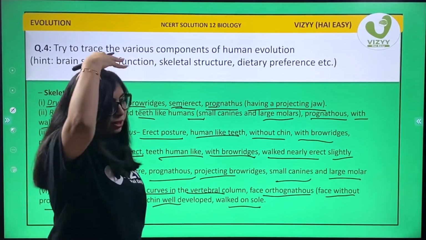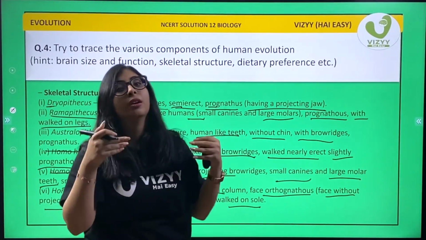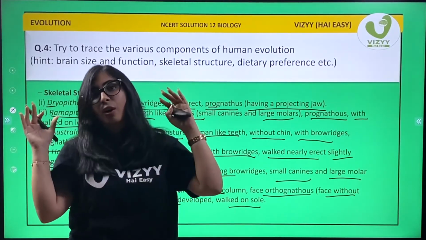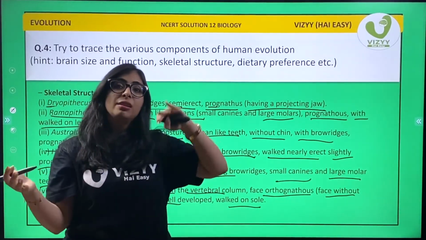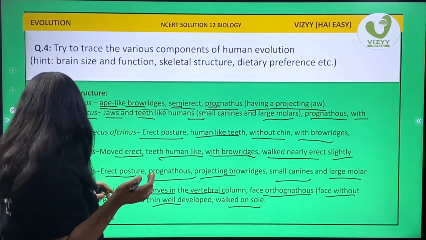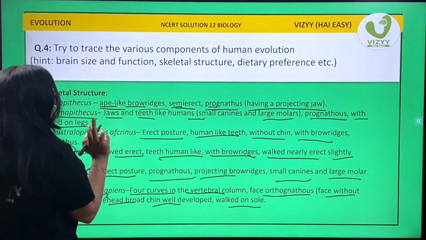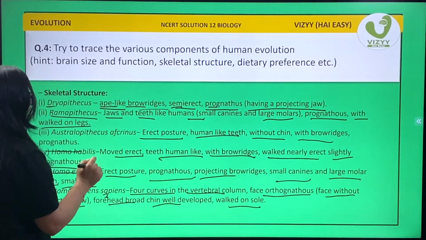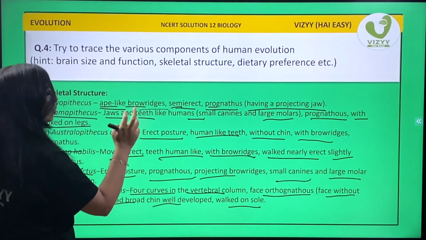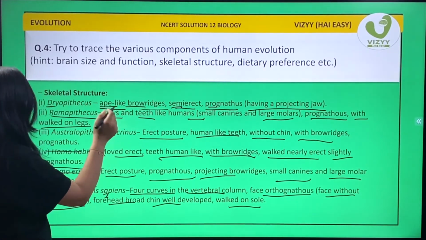Brow ridges, so the forehead was quite protruding outside. This protrusion was seen in early men from Dryopithecus to Homo erectus. Apart from 1 or 2, they are all prognathous. So let's see again.